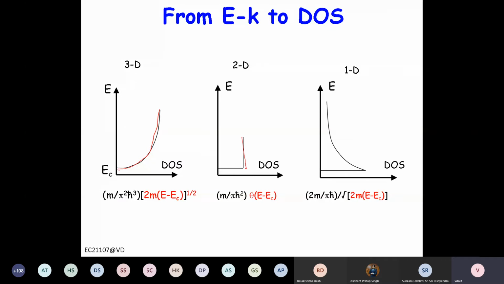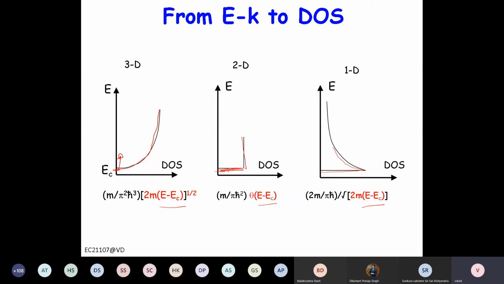For 3D, below EC there is no density of state because there is no parabolic band there. It is non-zero only for E more than EC. Similarly, for 2D, the density is constant once you encounter that energy level, right? And for 1D, once you encounter the energy level, the density of state decreases as 1 over square root of E minus EC, right?